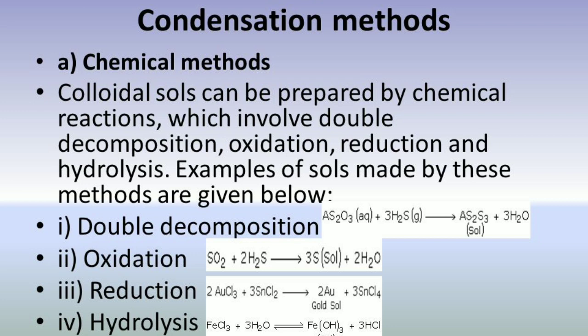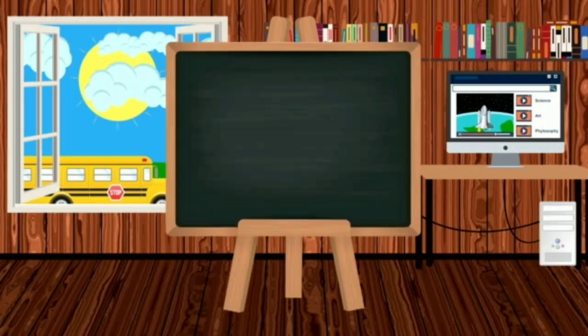In this method, we prepare colloids in 4 different ways. The first method is the double decomposition method, in which we prepare arsenious sulfide colloid. The second method is the oxidation method, in which we prepare sulfur sol. By the reduction method, we can prepare gold sol. Similarly, by the hydrolysis method, we can prepare ferric hydroxide sol.